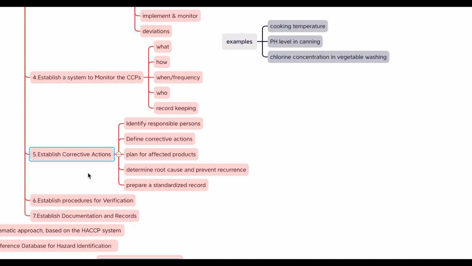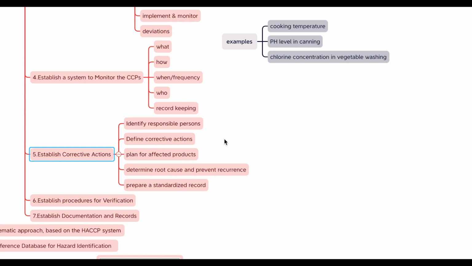First, what are corrective actions? These are the procedures that are followed when a deviation occurs at a critical control point. The purpose of corrective action is to regain control of the process and ensure that unsafe products do not reach the consumer. By having corrective action procedures documented ahead of time, a food production facility can ensure a swift and effective response to any deviations that occur, thereby minimizing the risk of unsafe food reaching consumers.